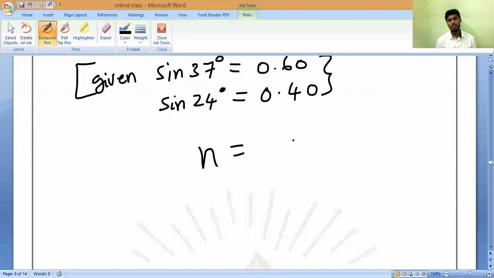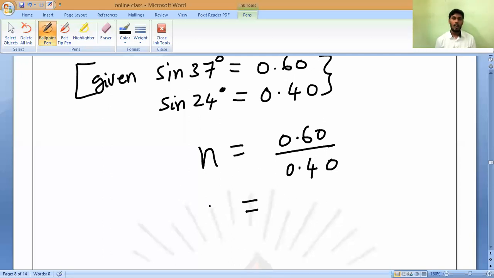This will be given in the questions, the value of sine. If they give you the angle of incidence and angle of refraction, they will definitely give you the values. But if you go to higher classes, they won't give you, because you should find those sine values. You will learn in trigonometry how to find them. For your level, class 10th, they will give you. Don't worry.